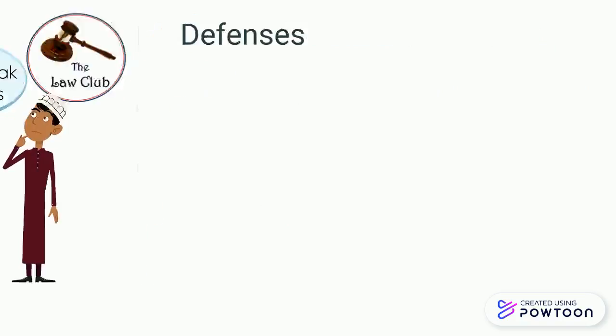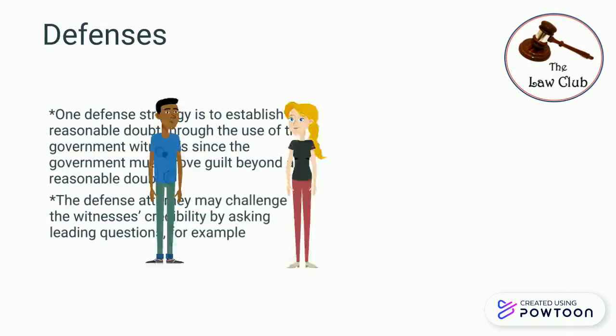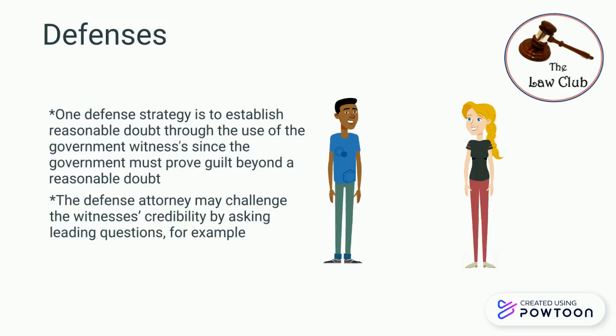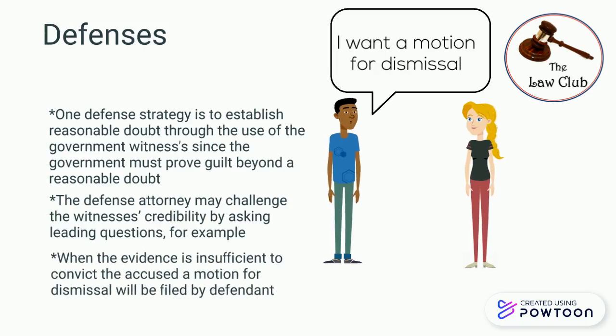One defense strategy is to establish reasonable doubt through the use of the government's witness, since the government must prove guilt beyond a reasonable doubt. The defense attorney may challenge the witness's credibility by asking leading questions, for example. When the evidence is insufficient to convict the accused, a motion for dismissal will be filed by the defendants.